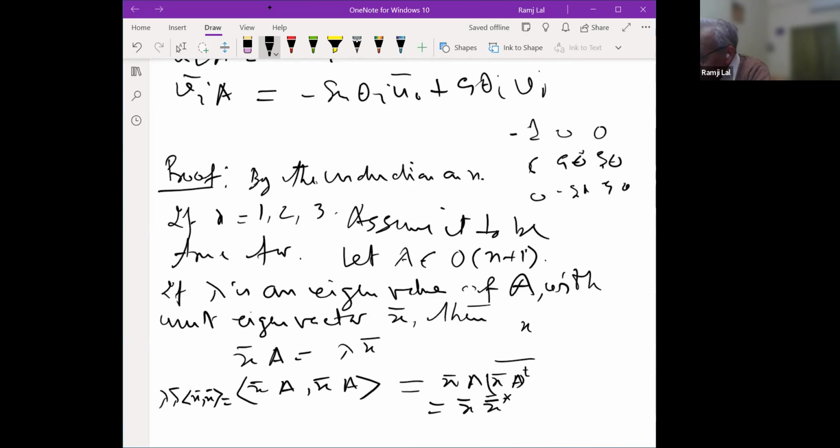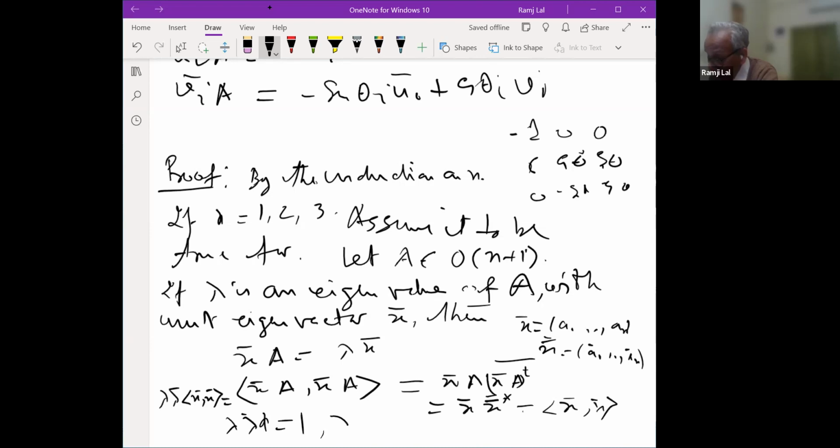Incidentally, if X bar is a vector a1, a2, ..., an, then I'll write X for a1 bar, a2 bar, ..., an bar, where a1, a2, ..., an are complex numbers. So these are the complex conjugates of that vector. So you see that lambda bar lambda is 1. So that means the modulus of lambda is 1.